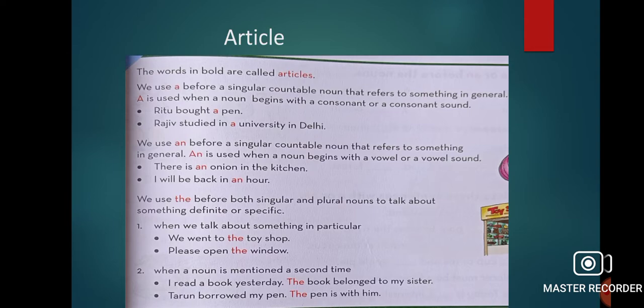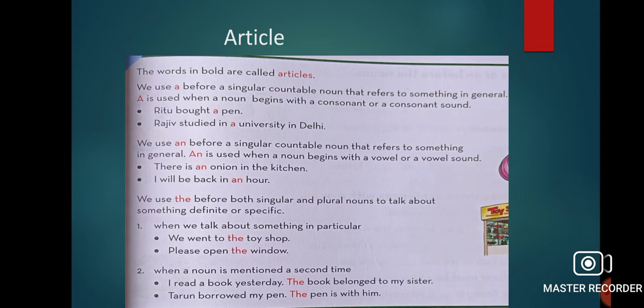Now we have to keep two things in mind while we are using a. Number one is the noun should be countable, and number two is it should begin with a consonant.